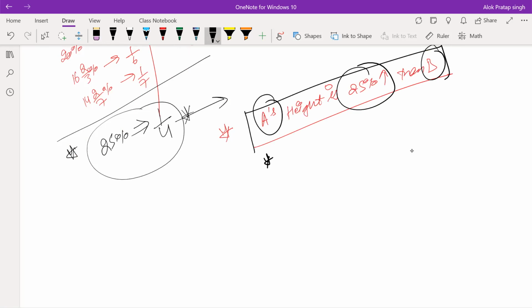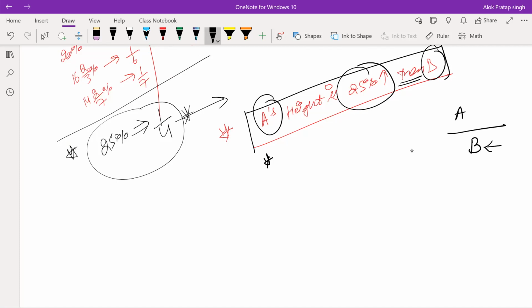So A is compared with B. A's height is 25% more than B. Whose height is more? A's height is more, but in comparison to whom? In comparison to B. So whatever entity we compare with, that actually comes in the denominator.